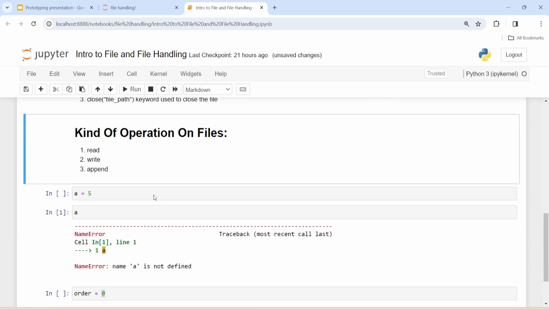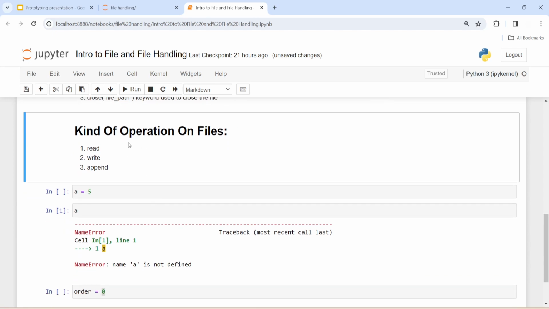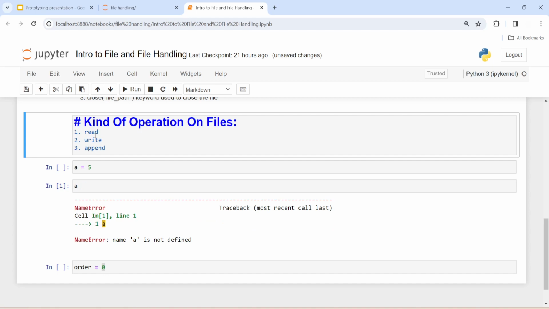Now, the kinds of operations on a file. There are three types of operations: first is read, second is write, and third is append. What is reading a file? Say you have a text file in which hello is written, and you want to read all the content in this file. For this you just need to read the file.